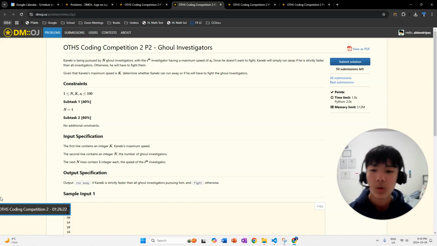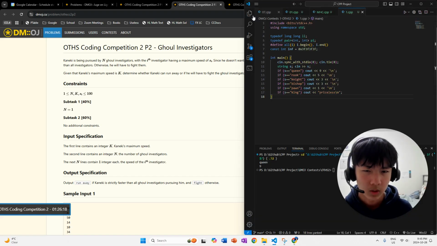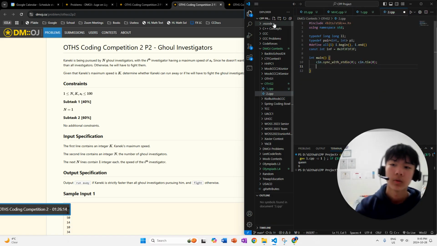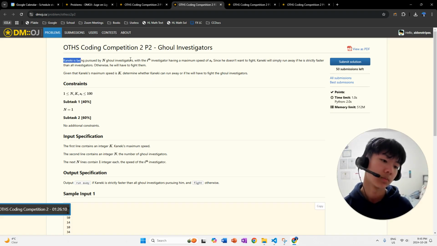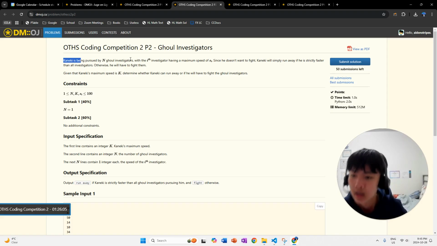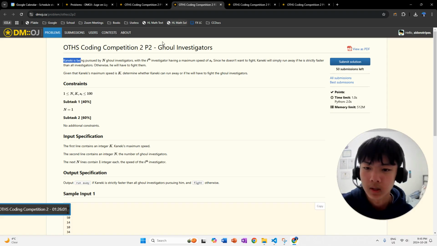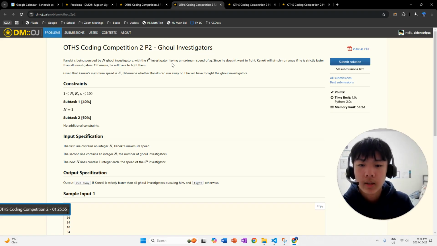This one is called Ghoul Investigators, which reminds me of Tokyo. Sorry. What is it called again? Tokyo Ghoul. And the first word is Kaneki. So yeah, it is the anime Tokyo Ghoul. Like I suspected, Kaneki is being pursued by n ghoul investigators, with the ith investigator, so an array. My mind just instantly thinks of arrays. Having a maximum speed of s_i. So an array of speeds.